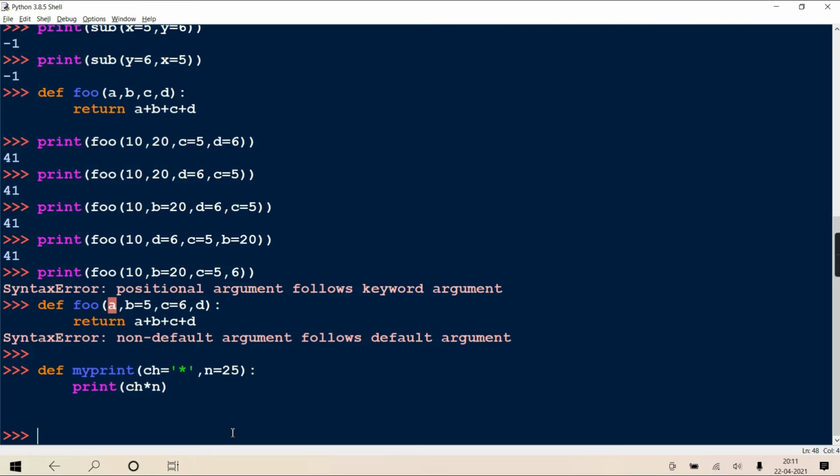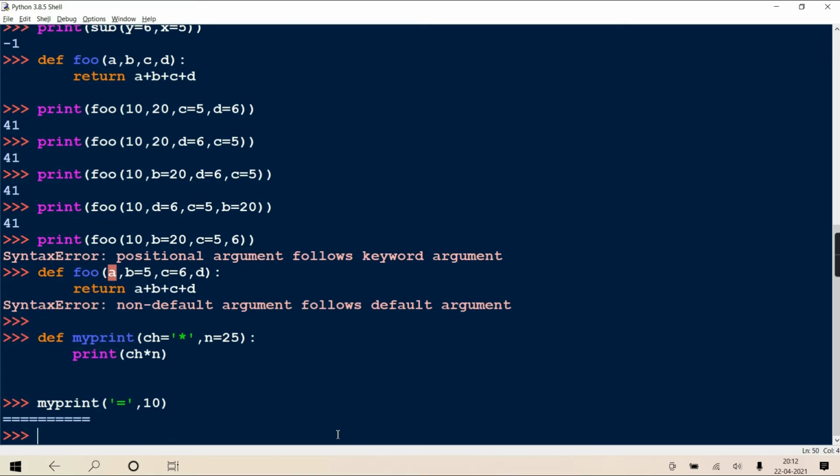Okay? See now, I'm calling my_print, and here I am giving explicit values. See, I'm giving equal and 10. So as both the values are explicitly provided, both the values are explicitly given, in presence of explicit values, they will be replaced in place of the defaults. Okay, so will it display equal 10 times?